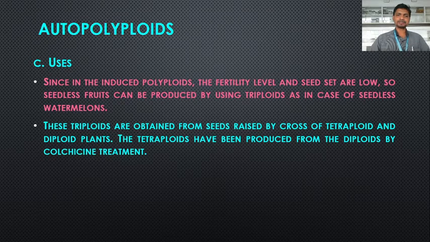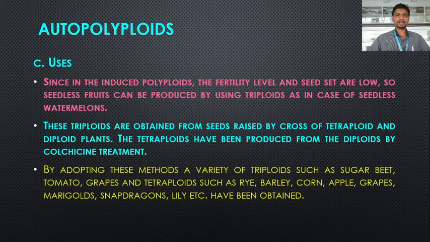As a result, a triploid is produced, which is sterile and has a low seed set, and in this way seedless varieties of fruits are produced. The tetraploids have been produced from the diploids by colchicine treatment.